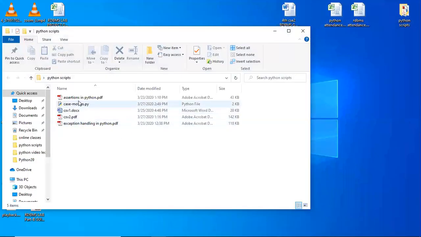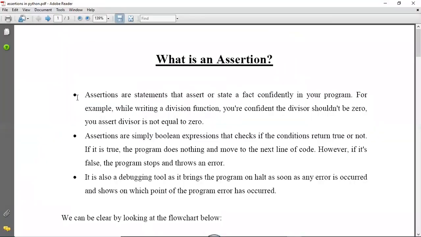The next thing is assertions. Very interesting topic, short topic, but a very interesting one. So, what is an assertion? Okay, assertion is, when we are asserting something, when we are suggesting something, कि ये ऐसे होना चाहिए, this should be like this. When we assert something, that is assertion.